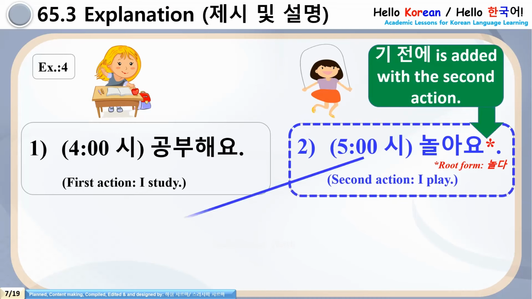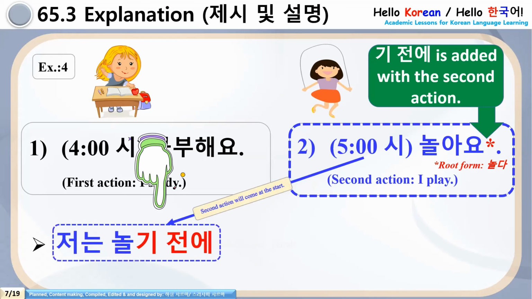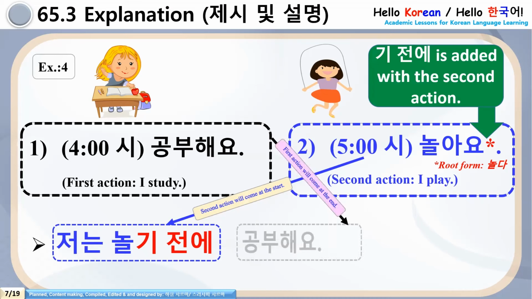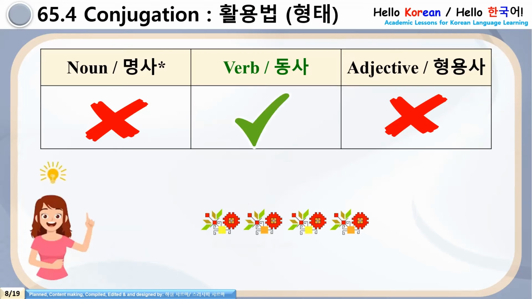Just add 기 전에 with the second action. 저는 놀기 전에, first action will come at the end of the sentence. 공부해요. Clear? 네.